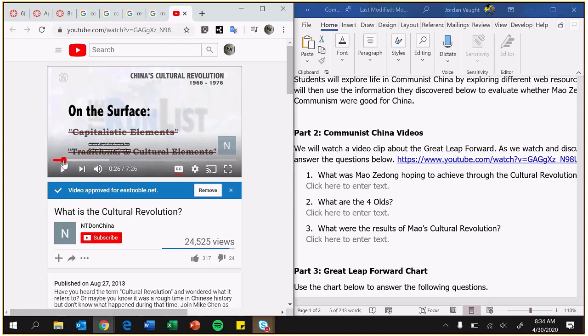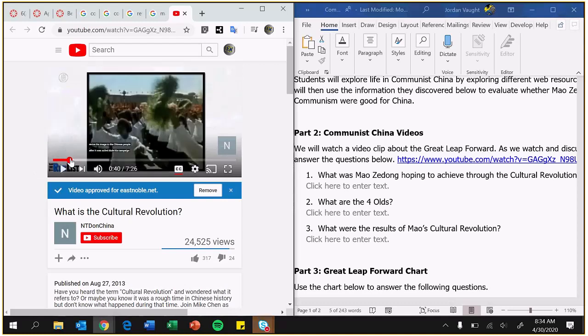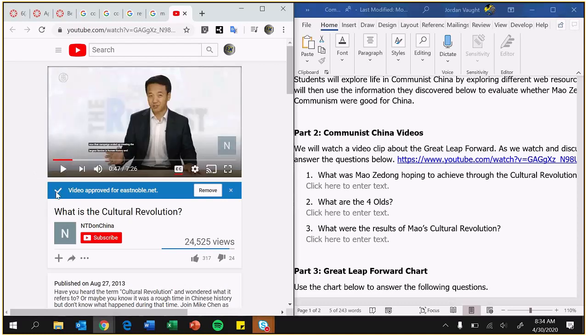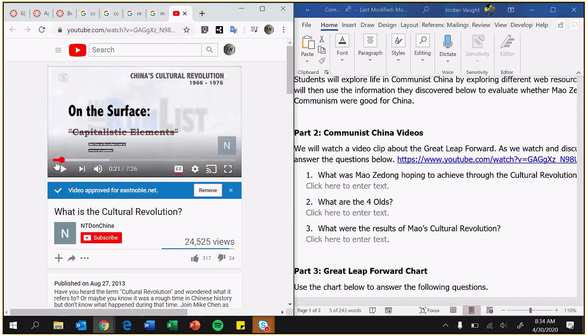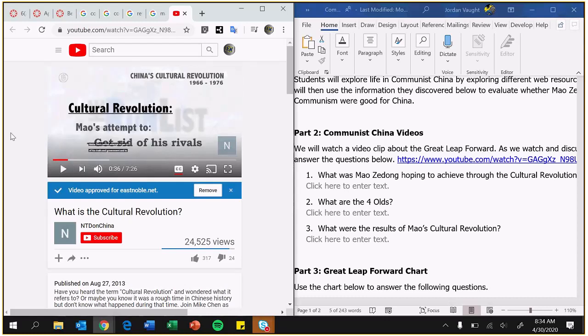They have what they wanted to do, like this is what they told the world they were going to do, but then Mao was really trying to do other things. So make sure you get the right one, because there are 2 answers. He says, on the surface, is not the one you want. This is what he was telling the world he was doing with the Cultural Revolution, but he really was trying to do something else. So Mao basically lied to the world.